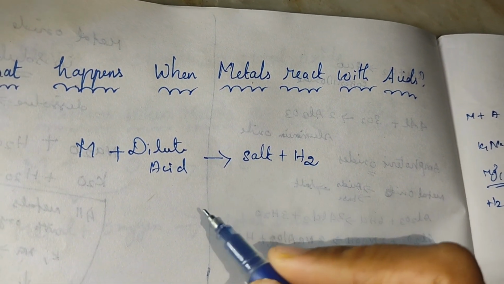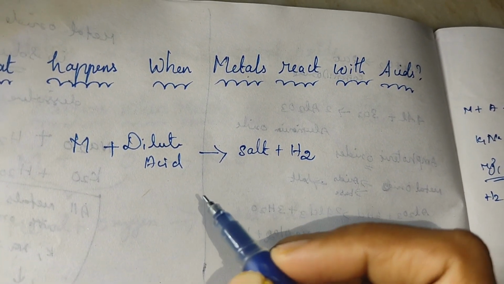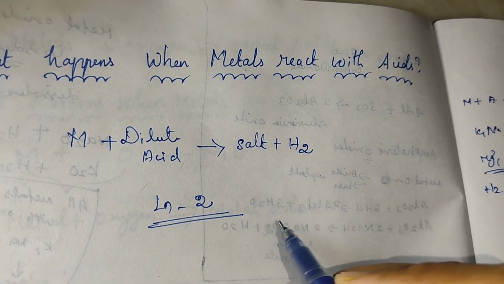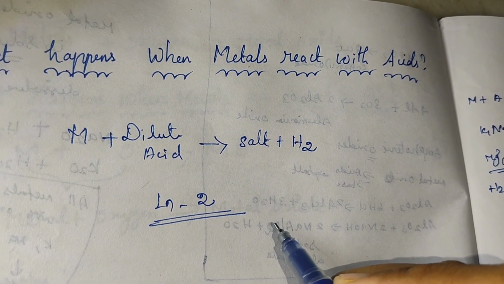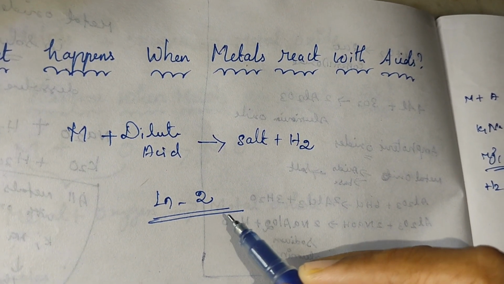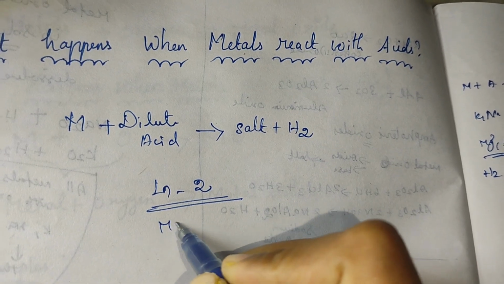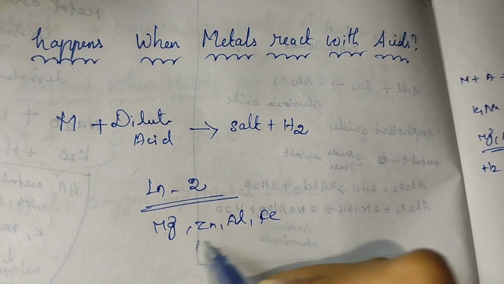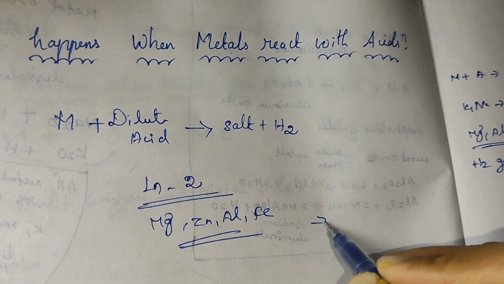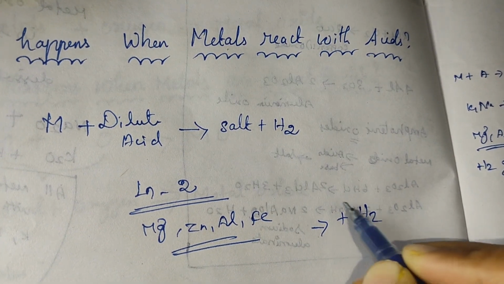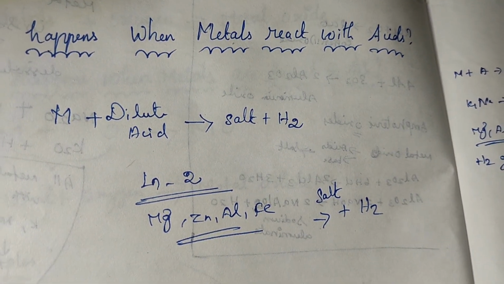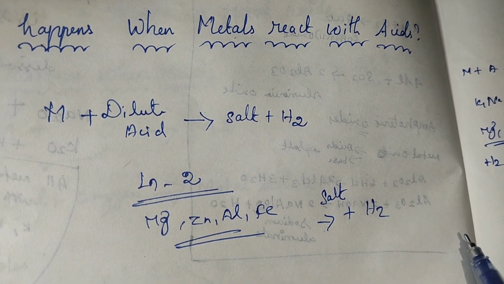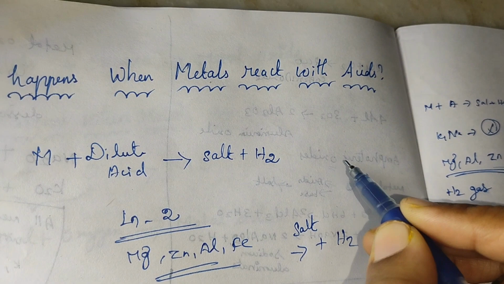If you want the derivation, you can see my previous video in lesson number 2, where I wrote how acids react with metals. Magnesium, zinc and aluminium react with acid, and hydrogen gas plus salt will be produced. Those equations are in the previous chapter, and I put a diagram there also.